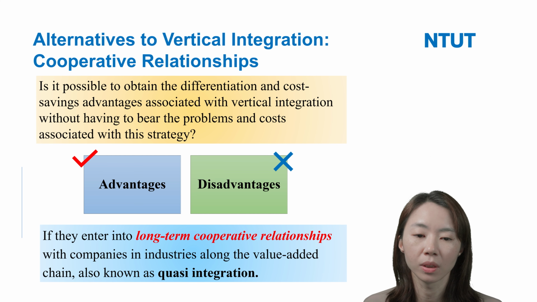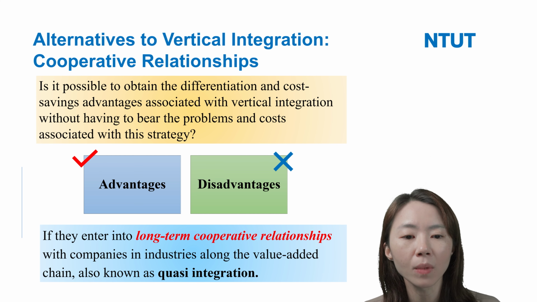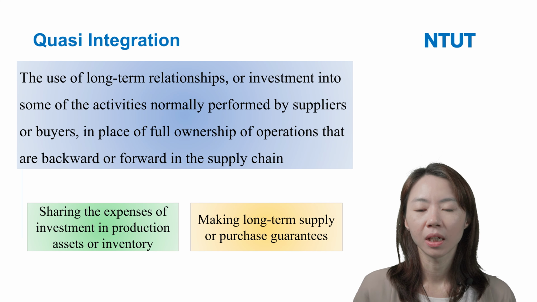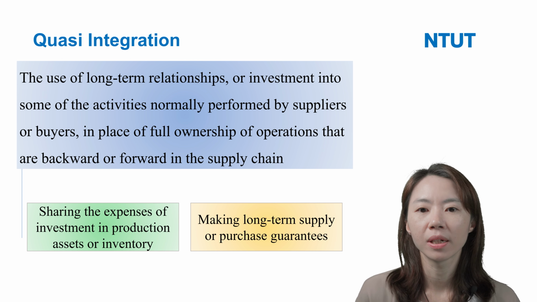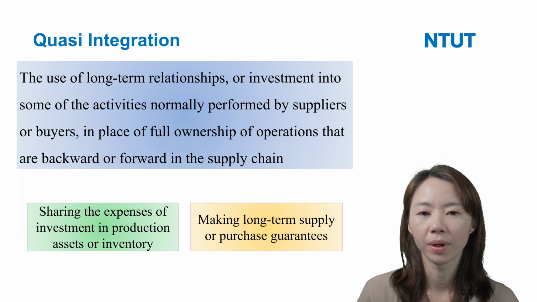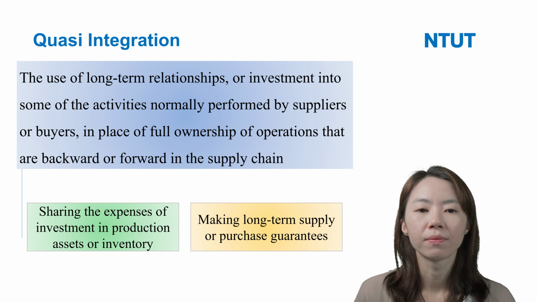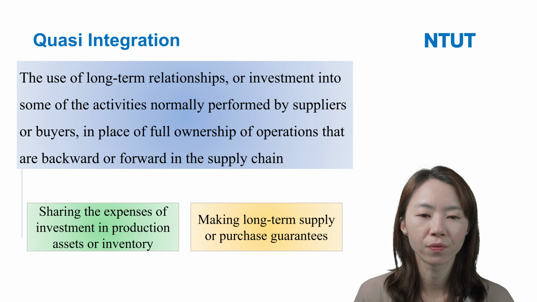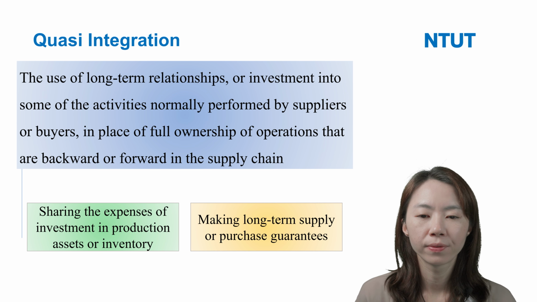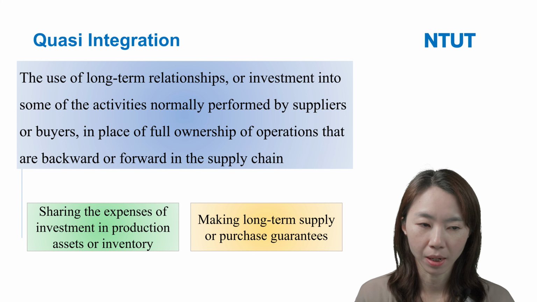So a long-term corporate relationship is important for firms. Quasi integration means the use of long-term relationships or investment into some of the activities normally performed by suppliers or buyers, in place of full ownership of operations that are backward or forward in the supply chain.